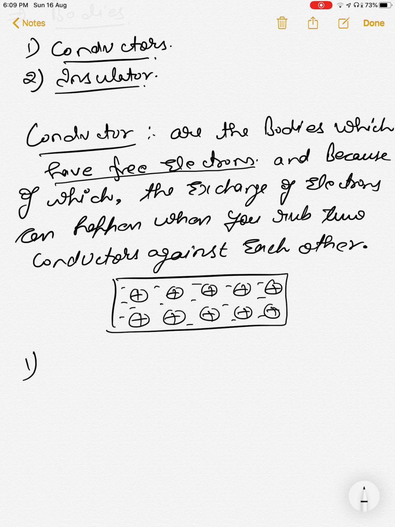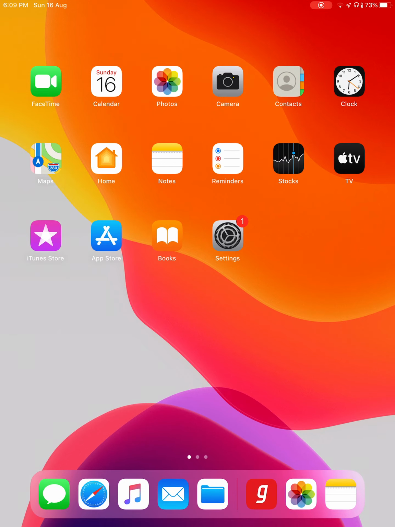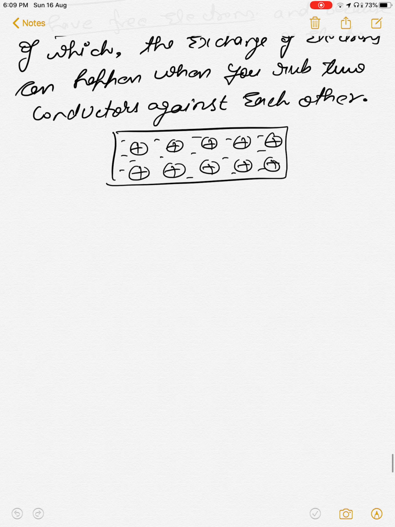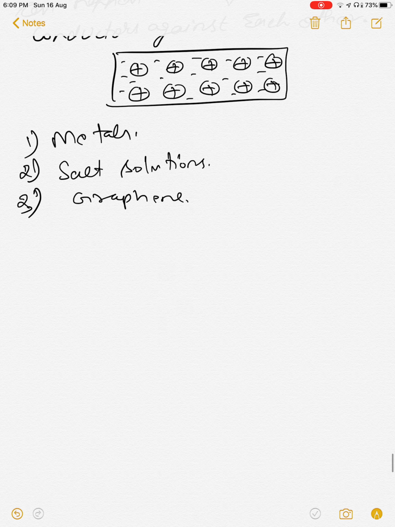And what are examples of conductors? They are metals, salt solutions, and some solid conductors also, like graphene, which is a non-metal but a good conductor. So these are examples of conductors.